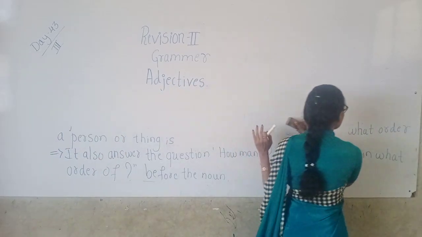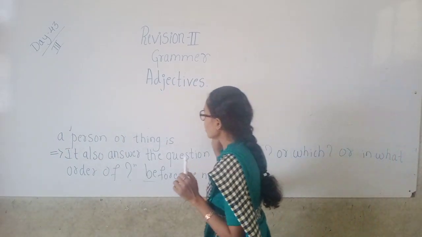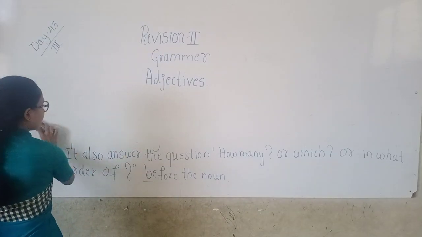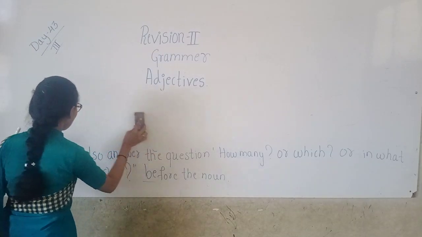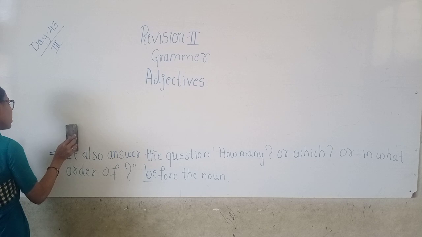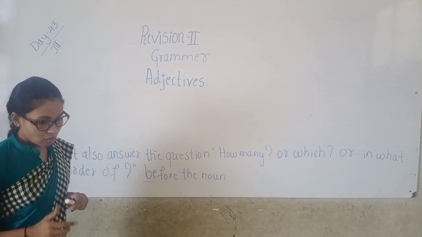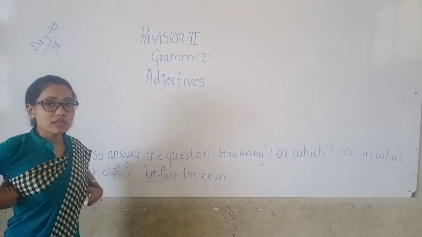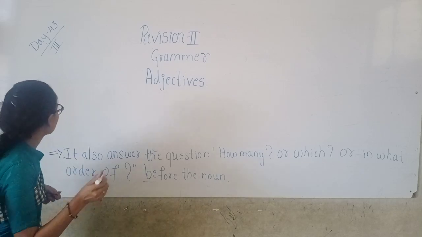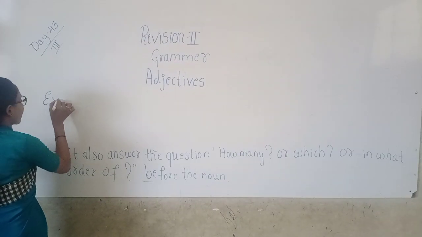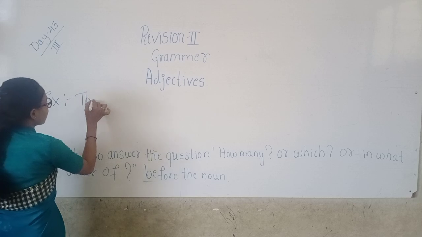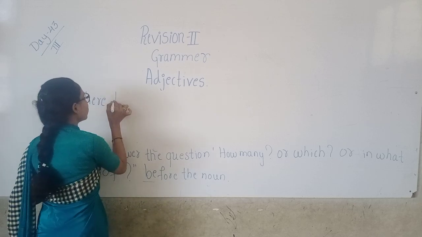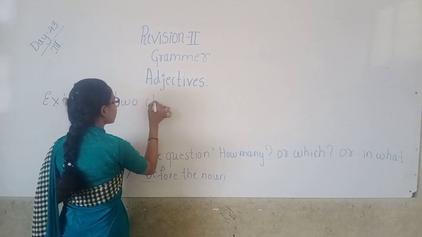So what is the question? The answer is there are two children. So the question is how many children? The answer is two.